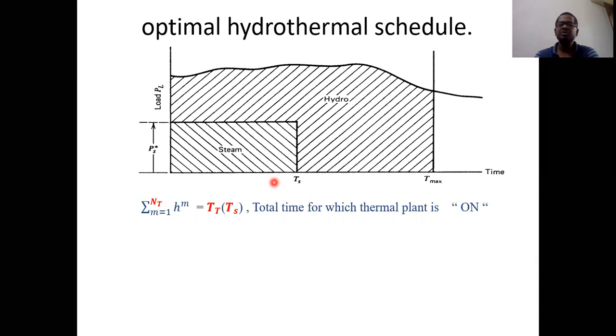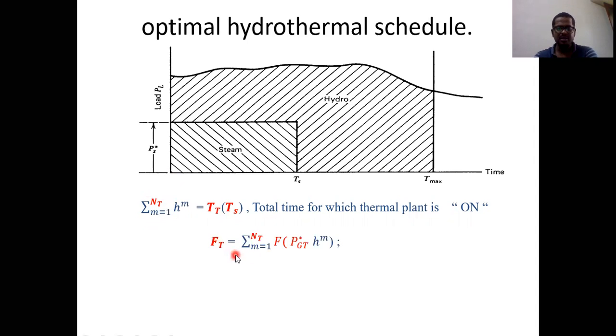For each and every interval, some duration is there. If you are asked how much time the thermal power plant is in working condition, we need to add all the durations. Instead of that, we can represent it with sigma, m equals 1 to nt, the total number of intervals. hm means the number of hours in the mth interval. That should be equal to the total time for steam, so we can represent it with TT or TS. This is the total time for which the thermal power plant is in on condition. So this is TT or TS.